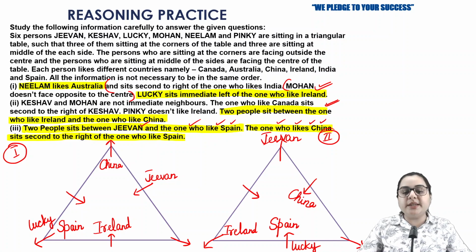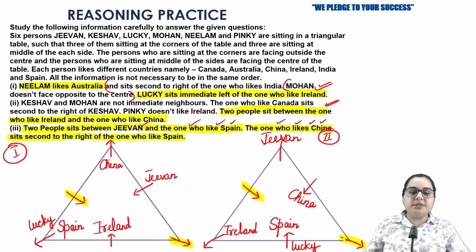So that means I need some arrow which is totally vacant. In your first possibility, such arrows are these two, which I'm marking as totally vacant. On either of these arrows, I'm going to write Neelam and Australia. And in your second possibility, such arrows are these two. So we have to check where I can write Neelam and Australia, so that Neelam sits second to the right of the one who likes India.